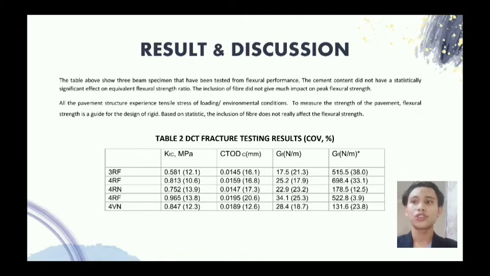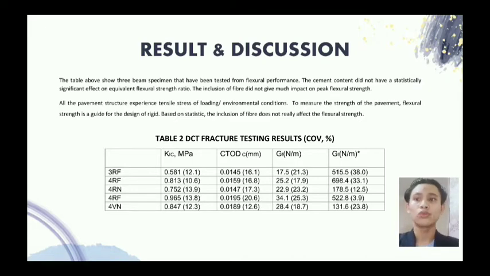So table 2 shows the fracture testing. The fracture testing was performed at an age of 28 days according to the procedure set forth by Amirkhanian. For the disc-shaped compact tension, or known as DCT geometry, specimens were fabricated from a 150 x 300 mm cylinder, which was compacted according to ASTM C1435. Due to insufficient strength to withstand the saw cutting and coring required for DCT specimen preparation, mix 2RF was not tested. So, as table 1 shows, we use the 2RF mix for the fiber mixture.